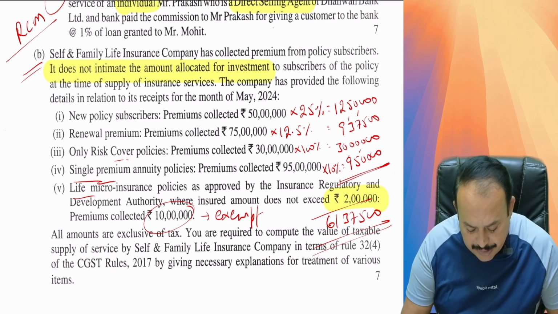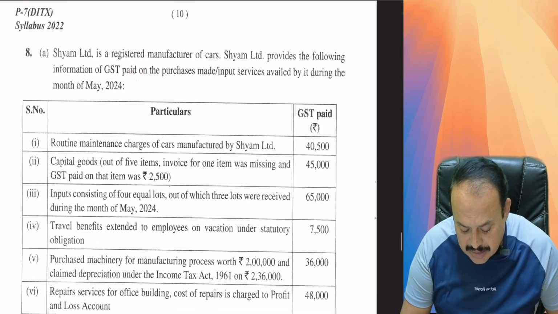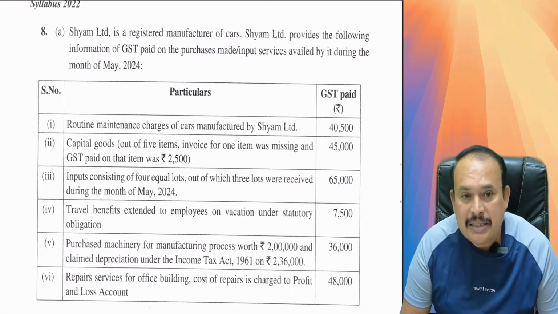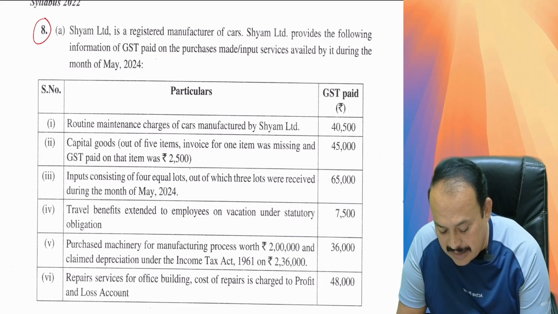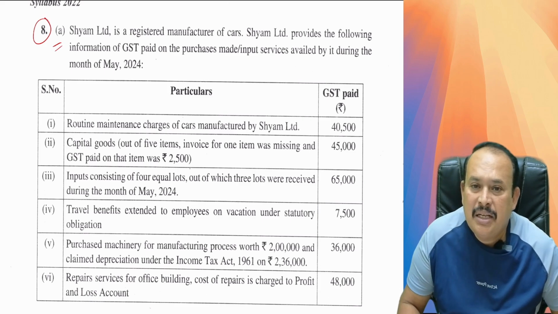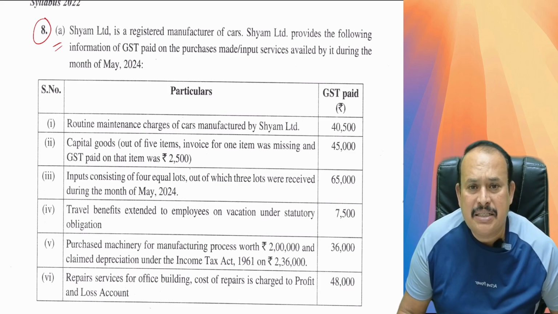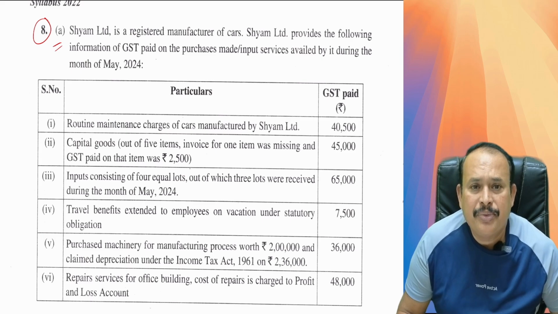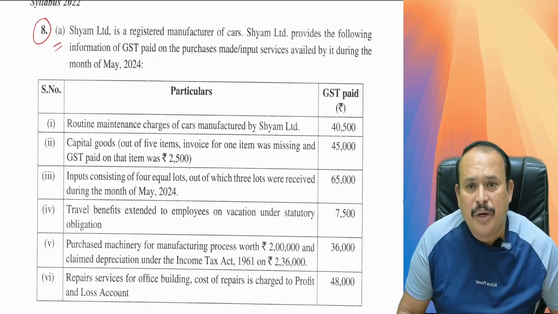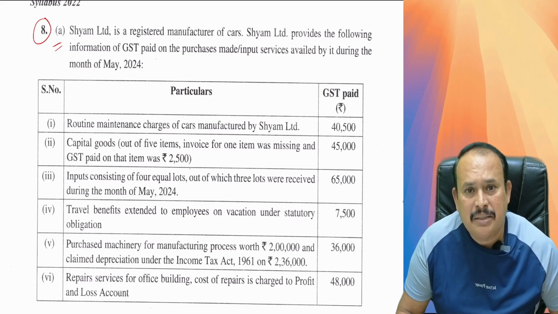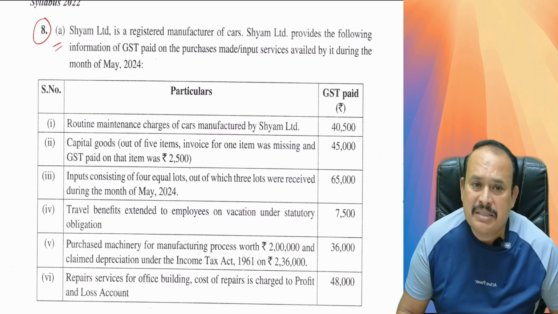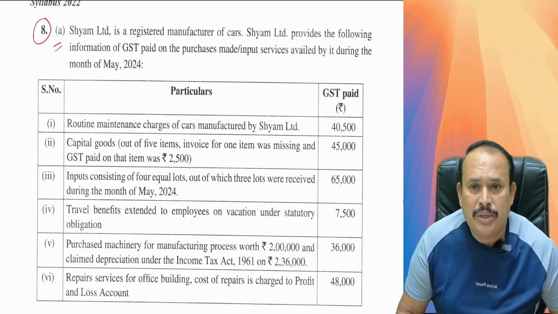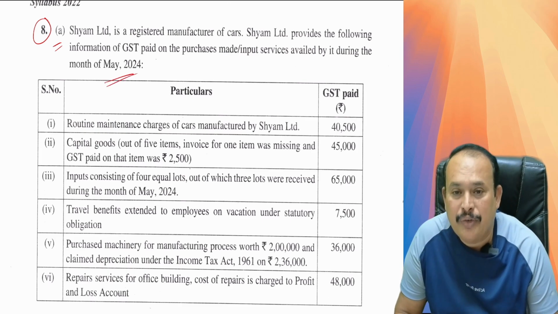Further, referring to question number 8, in subpoint A. Sham Limited is a registered manufacturer of cars. Sham Limited provides the following information of the GST paid on purchases made or input services availed by it during the month of May 2024.